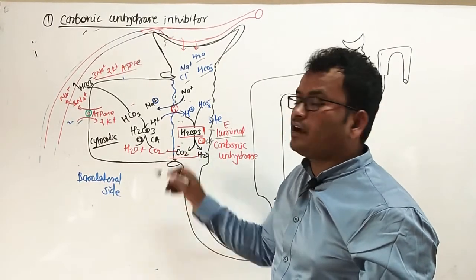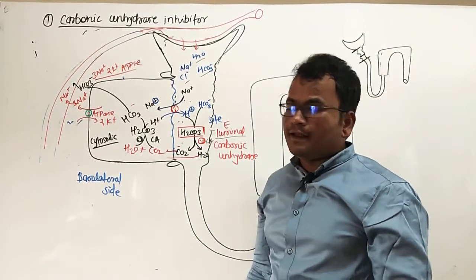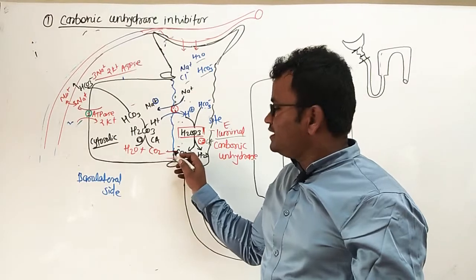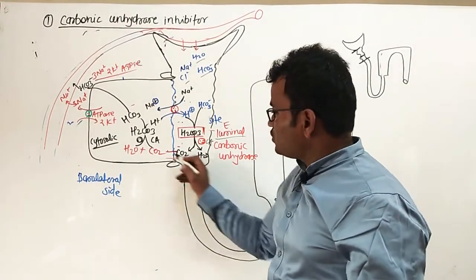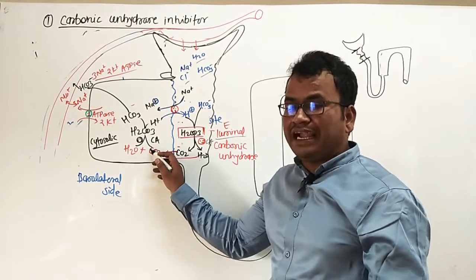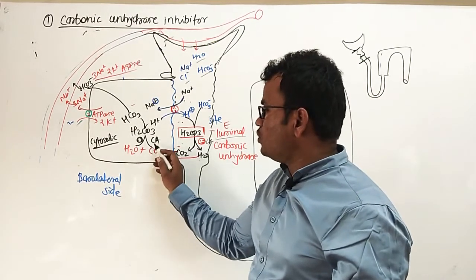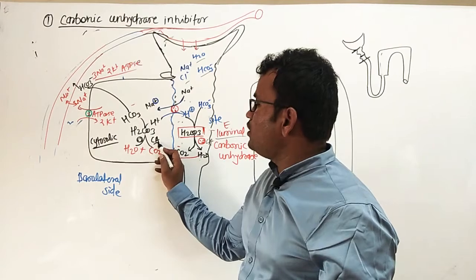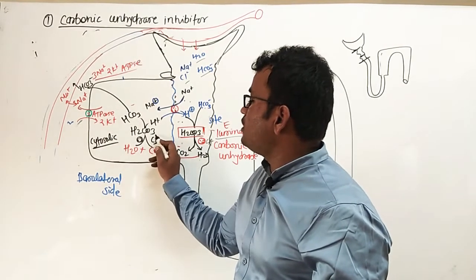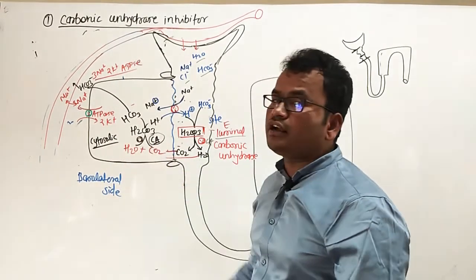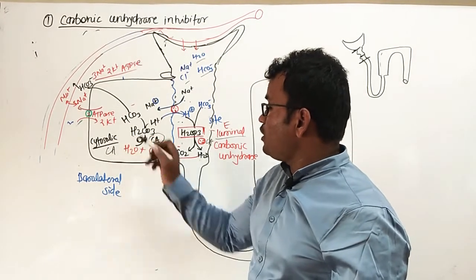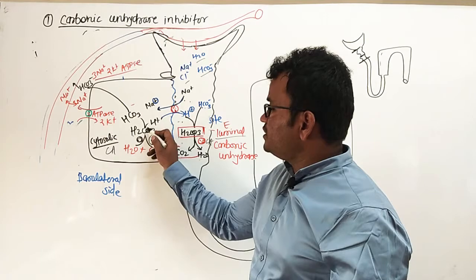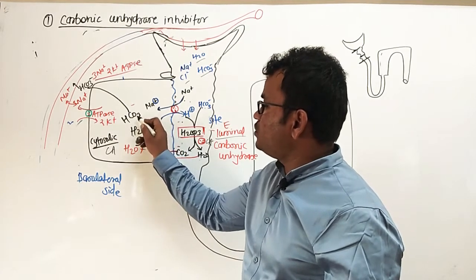Next, this luminal carbonic anhydrase splits this carbonic acid into CO2 plus H2O, and this CO2 is lipid soluble. It is easily transported toward the cells, and this water is also transported. Hence, in the cytosol, this H2O plus CO2 are combined in the presence of carbonic anhydrase, that is the cytosolic carbonic anhydrase, and this forms carbonic acid. This carbonic acid splits down into H plus and HCO3 minus.